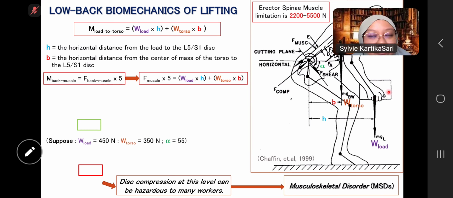If we take something heavy, or just want to lift it or bring it to another place, like the box: if the box is 2 kilograms, in the L5 and S1 disk we get about 5 times heavier than the box.